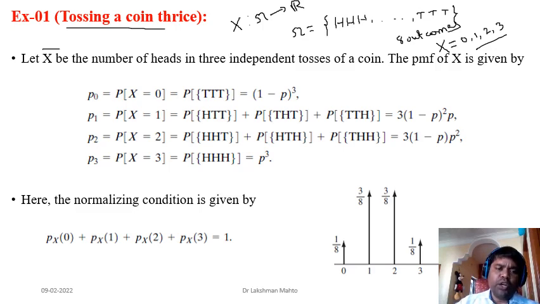First we try to find the probability of X equal to 0. The value 0 of the random variable is associated with the event having 0 heads, that means all tails. This one has no head. Suppose small p is the probability of success, that means the probability of getting head. Small p is the probability of head, P(H). I am writing it in short.